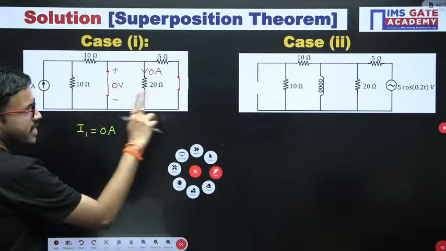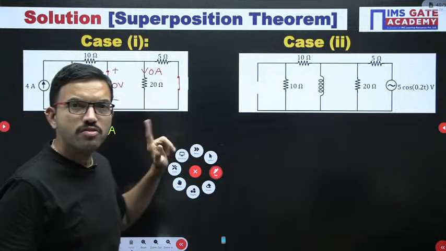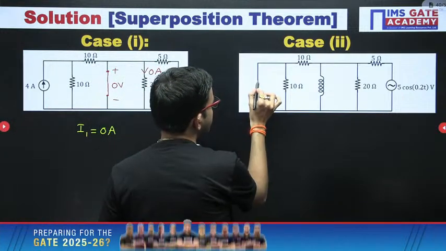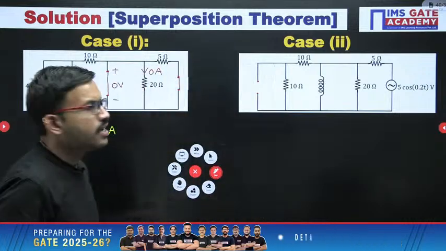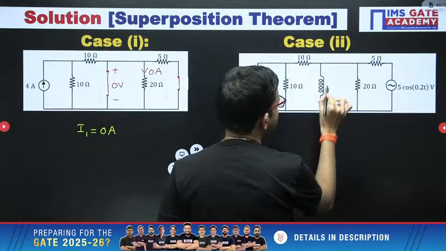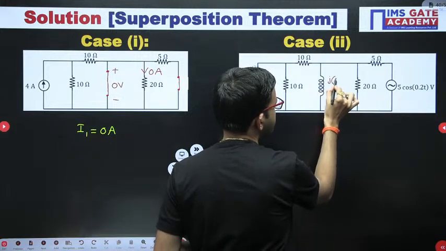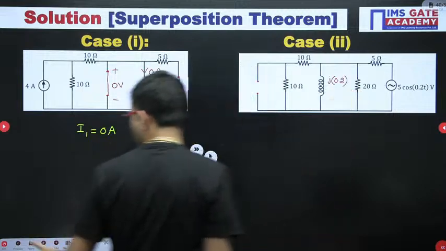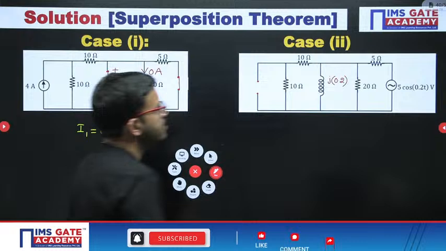So here we are considering the AC source. Now this current source we have to deactivate. Since it is a current source, we have to replace it as an open circuit. Now coming to the inductor, j omega L, omega value is 0.2 and inductance value in this question is 50 Henry.